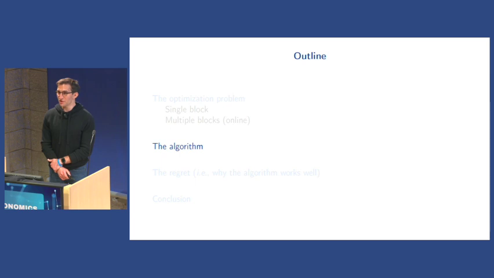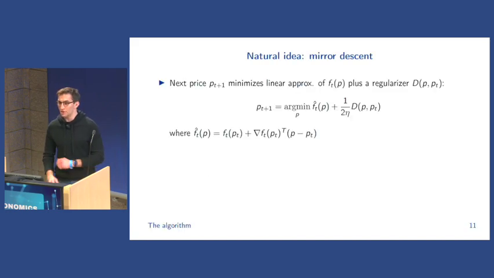All right, so now I'm going to talk about how we solve this problem in practice, or how base fee mechanisms that are implemented today, like 1559, solve this. One natural idea is you could apply an online mirror descent type algorithm to this. So mirror descent says to choose the next price, p_{t+1}, such that it minimizes a linear approximation of the dual function f, centered at the current price, plus a regularizer D, which is going to say I don't want the new prices to be too far from the current prices. Here, this linear approximation is just a first-order Taylor expansion centered at the current prices.